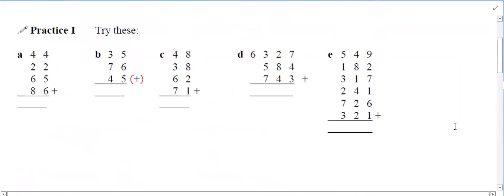So adding the columns. Before doing these questions, let us learn one thing here. That is the balancing rule. Yes.